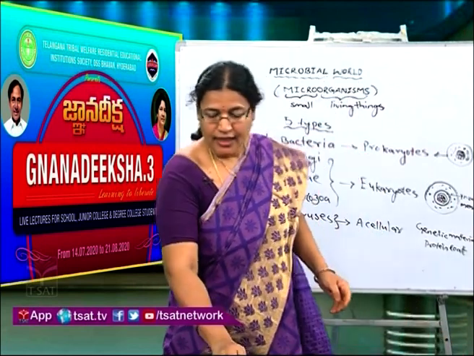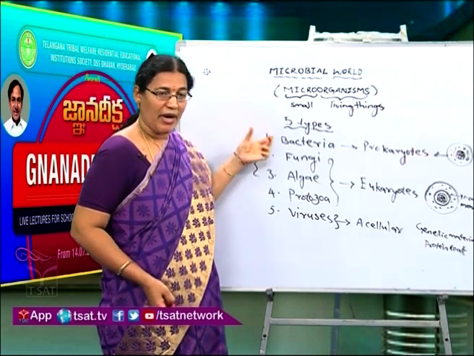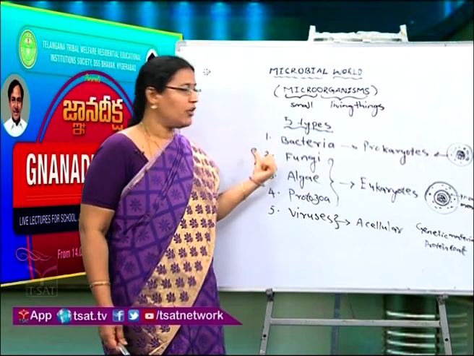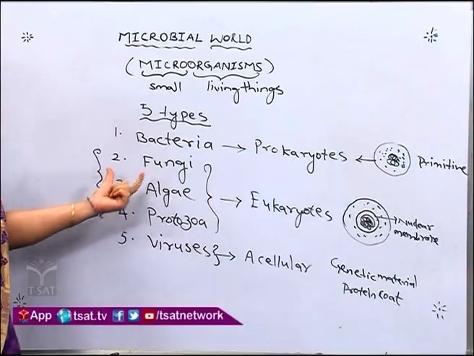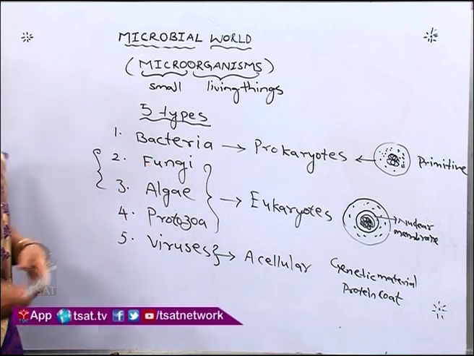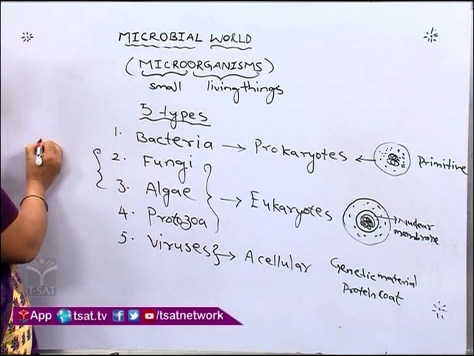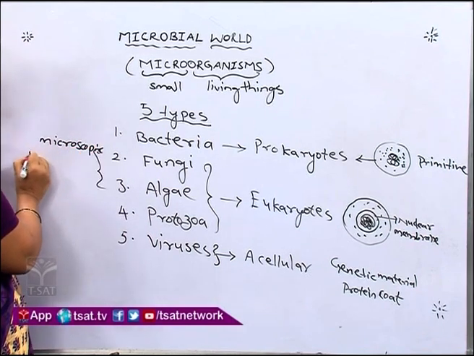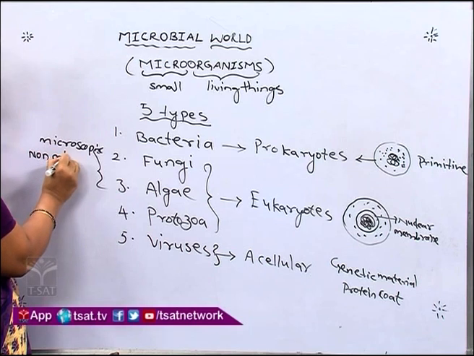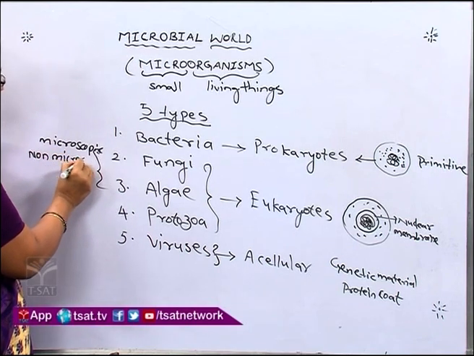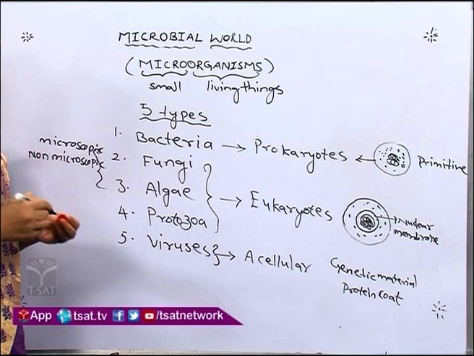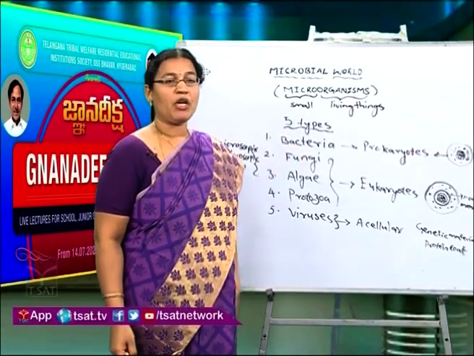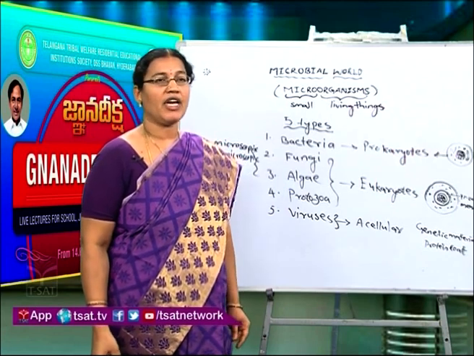In the bacteria category, some of them are helpful to us and some of them are harmful to us. And next, come to fungi. Fungi can be of two types, microscopic and non-microscopic, meaning some of them are very small, which we can see with the help of a microscope only, and some of them are macroscopic, meaning we can see them with our naked eye.